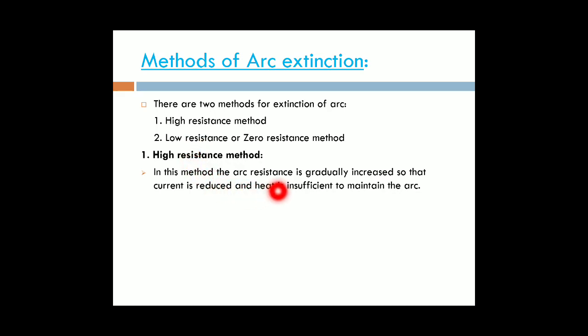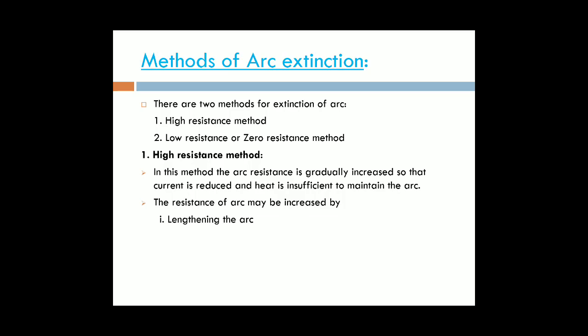In this method, the arc resistance is gradually increased so that the current is reduced and the heat is insufficient to maintain the arc. Next, the resistance of the arc may be increased by the following methods.